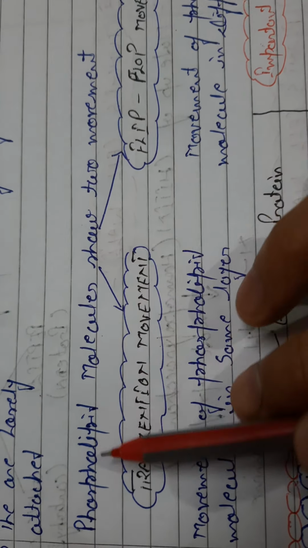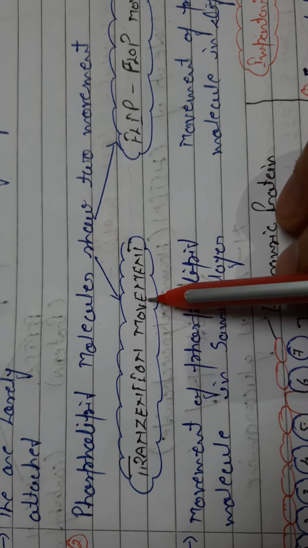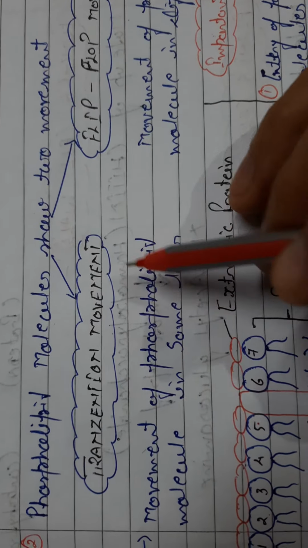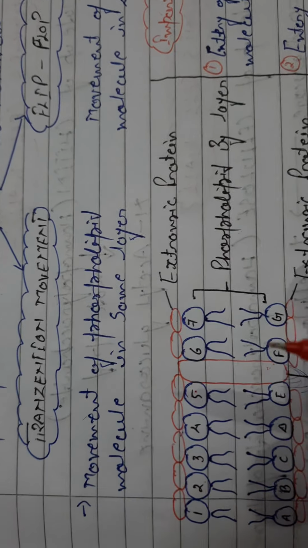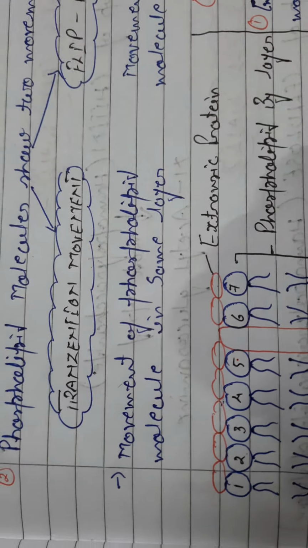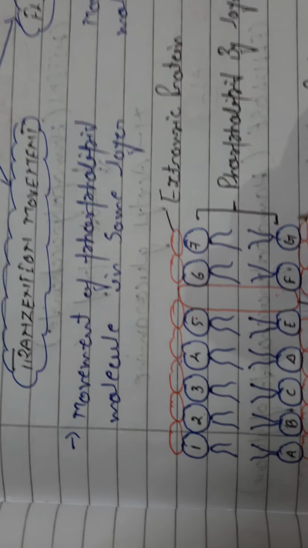Two types of movement. Phospholipid molecules show two types of movements: transition movement and flip-flop movement. What is the meaning of these two movements? Have a look. First of all, we talked about the transition movement. What is the transition movement? Transition movement means the movement of the phospholipid molecules in the same layer.